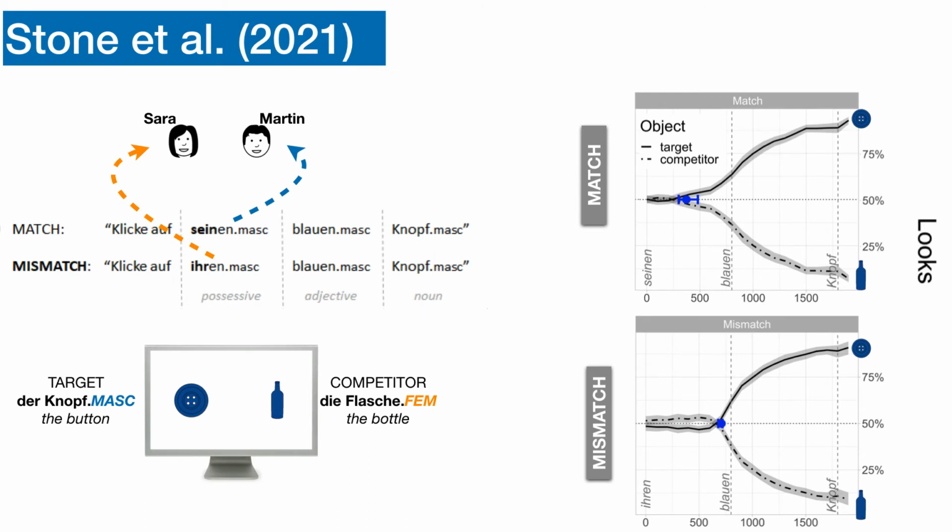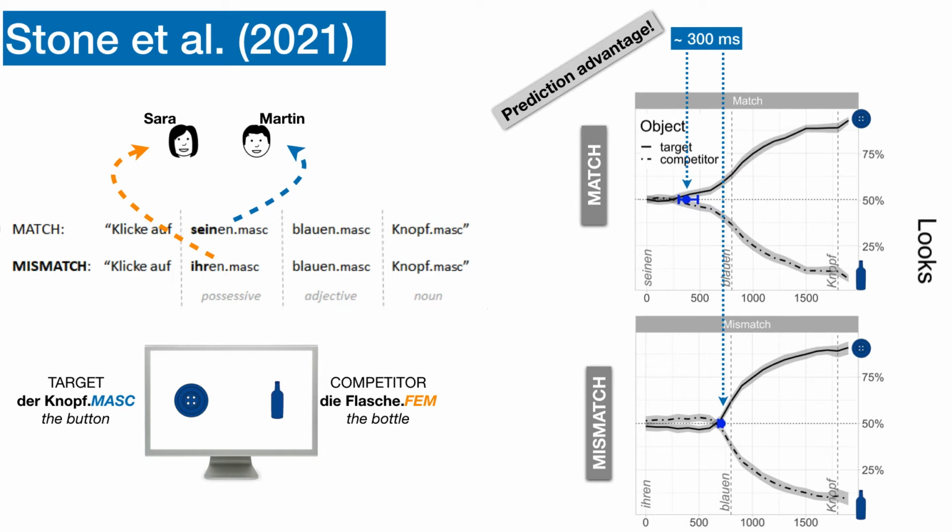Stone et al. found that participants showed predictive looks towards the target object before hearing its name, which means they looked at the picture of the button before they hear the word button. And more interestingly, in the match condition, participants showed faster predictive looks than the mismatch condition. We call this a prediction advantage. The prediction advantage was about 300 milliseconds.